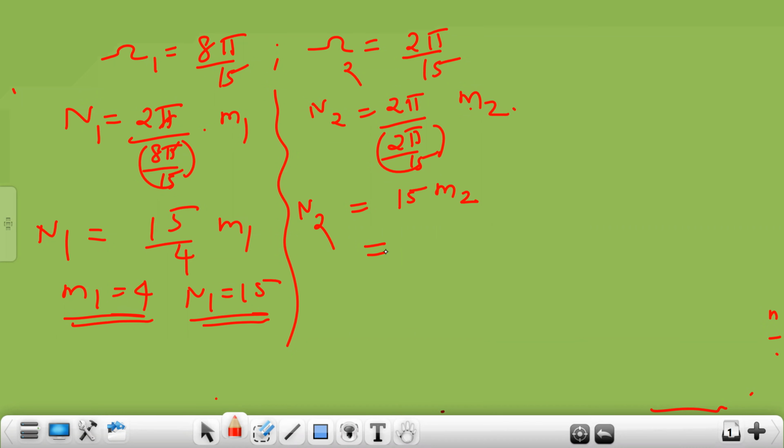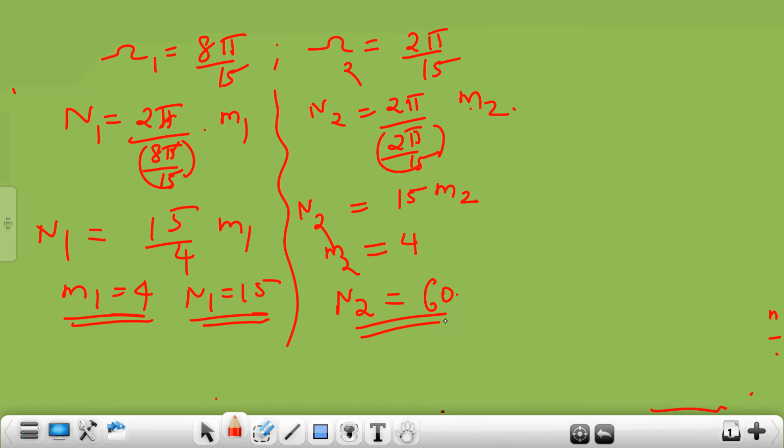Same values, right? Yes, sir, 1. So you have to put same values over here. If you are putting M2 as 4 also, it is going to be an integer. So 15 into 4 is 60.